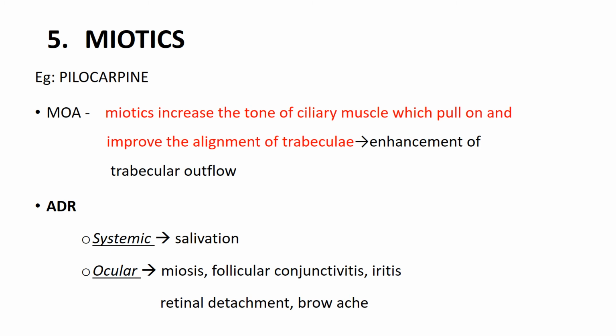And in angle closure glaucoma, these agents produce miosis, so there will be medial shifting of the iris, so the iris mass is moving medially, so the iridocorneal angle is more free. That means it decreases the angle closure, so that also improves the outflow of aqueous humor. But these agents have certain side effects like salivation, and miosis, which leads to spasm of accommodation and brow ache. There are chances of iritis and retinal detachment.